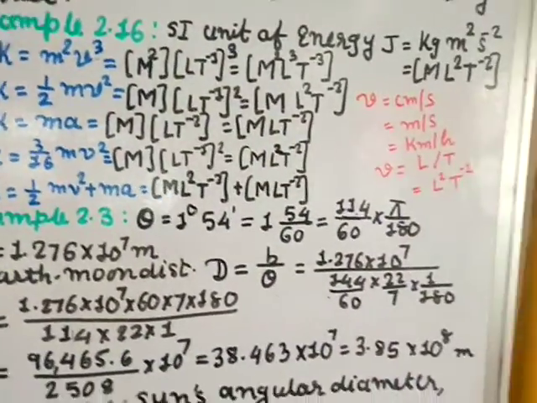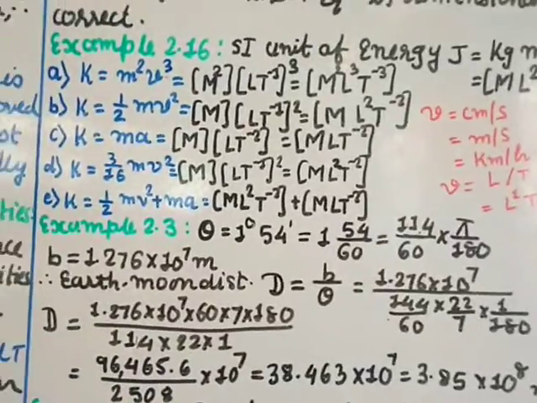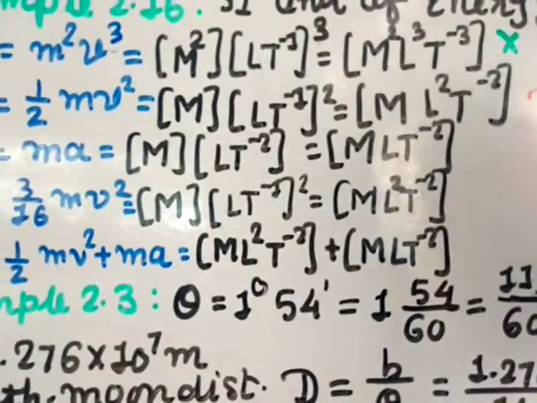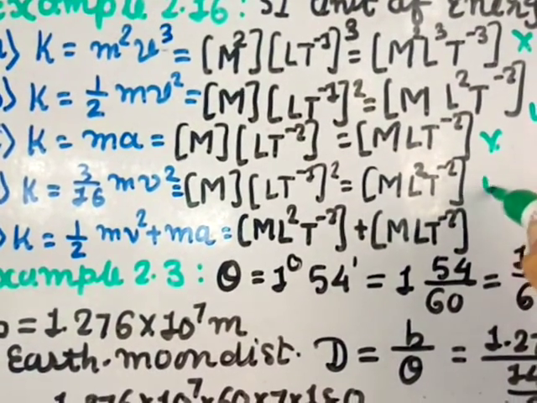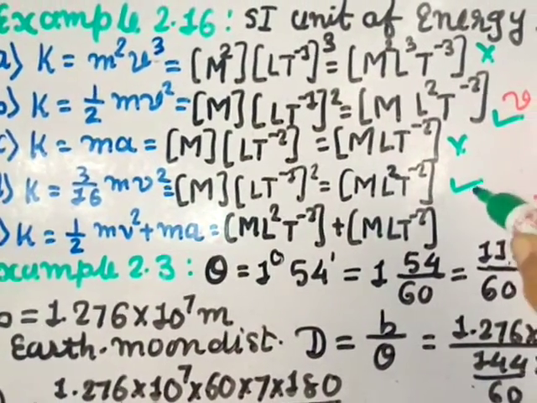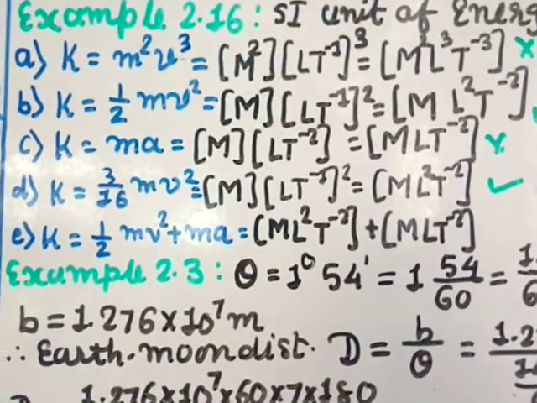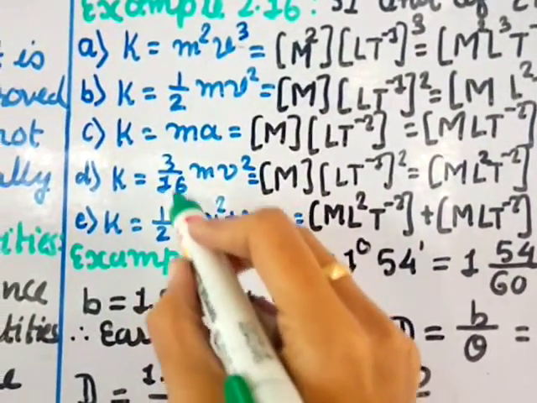So among these, the correct answers are: the first one is wrong, right? The second one is correct. The third one is also wrong. The fourth one is actually dimensionally correct, but it is not the correct formula. The formula should be half, not 3 by 16.